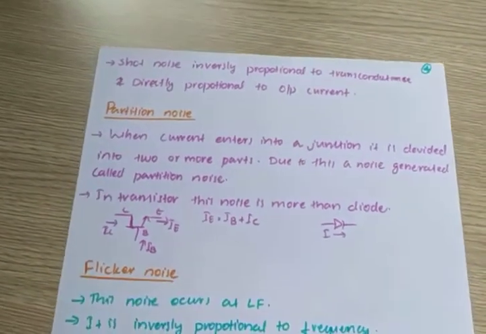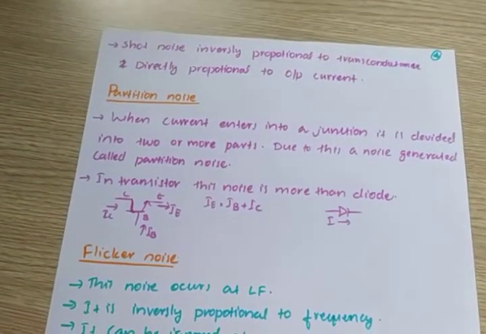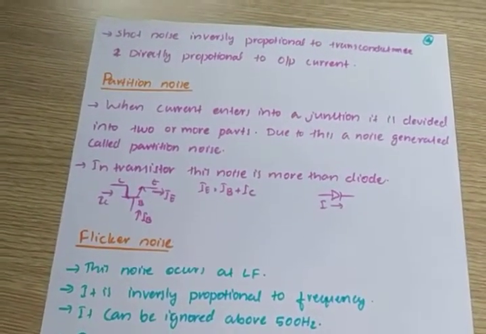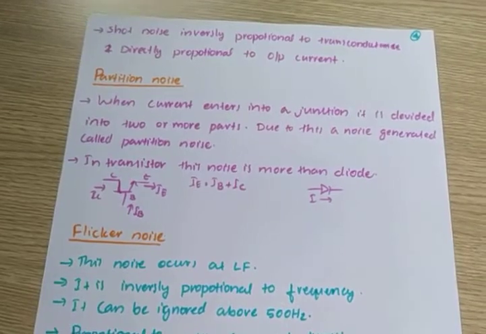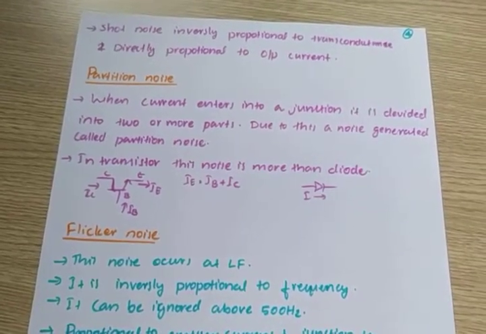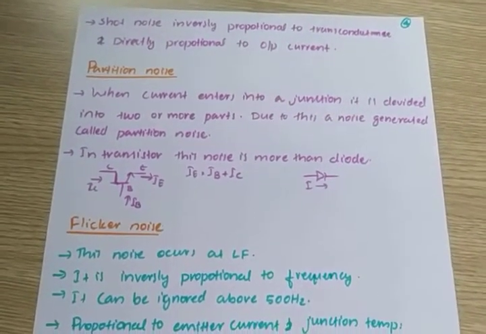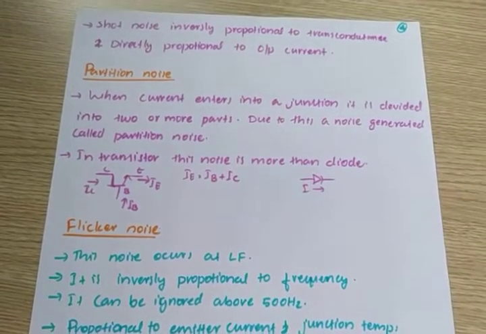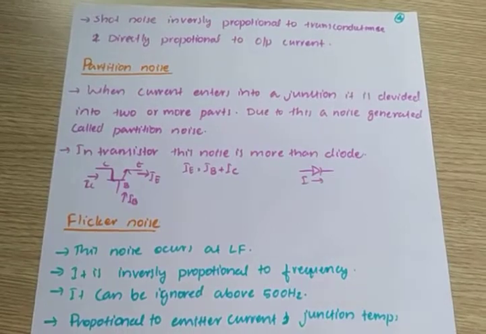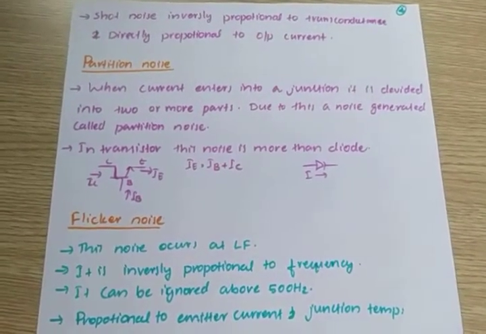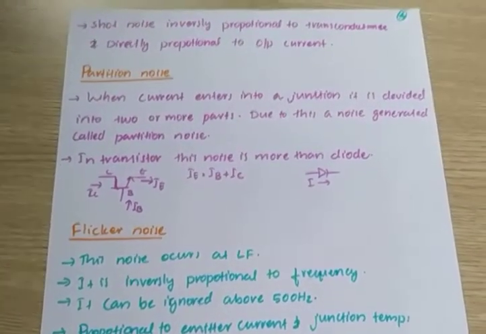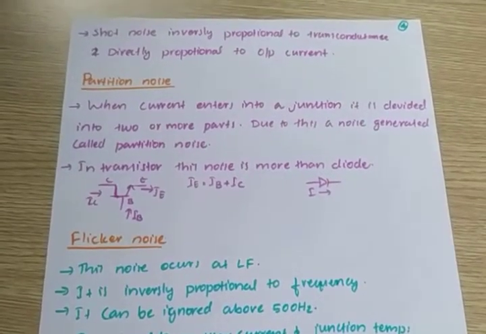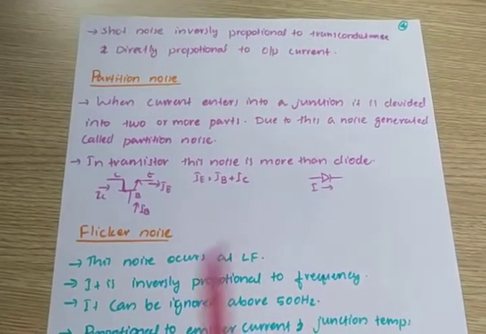That's about shot noise. Shot noise occurs in amplifying devices, and it is actually the random movement of electrons and holes at the junction that creates this noise. Next is partition noise. When current enters a junction, it is divided into two or more parts. Due to this, a noise called partition noise is generated. Partition means that when current enters a junction, it is definitely divided into two or three.